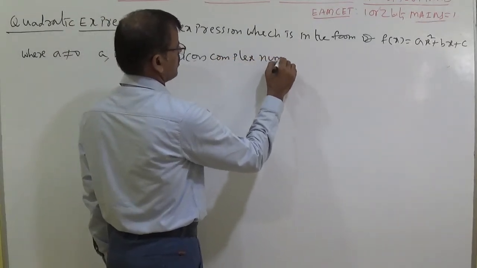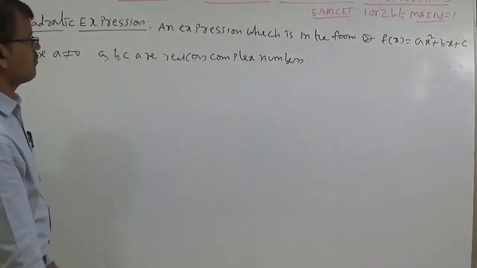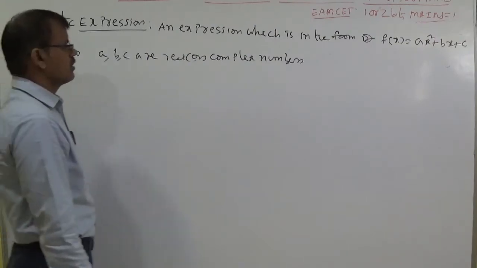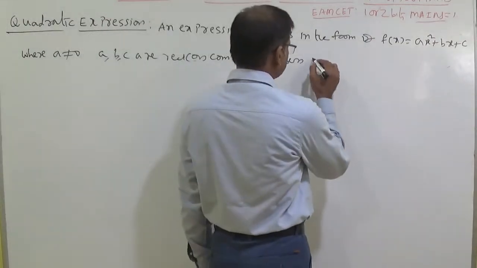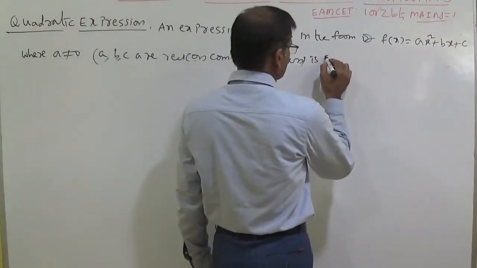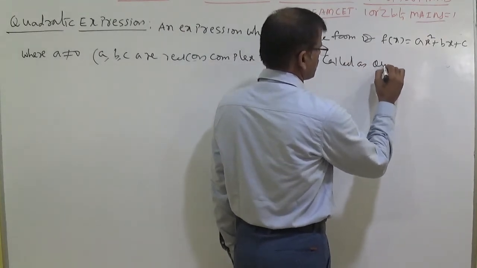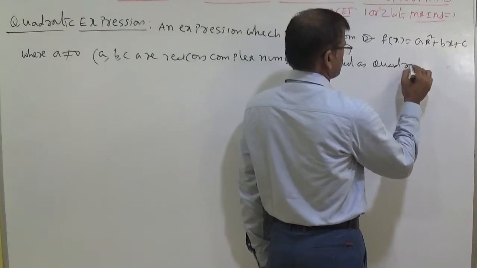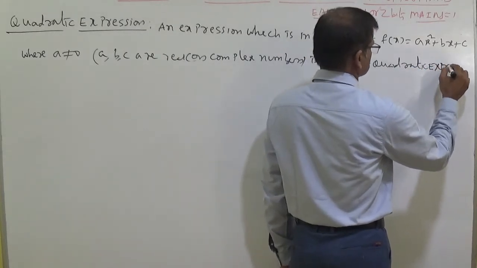An expression in the form f of x equal to ax square plus bx plus c, where a is not equal to 0 and a, b, c are real or complex numbers, this is the condition, is called a quadratic expression.